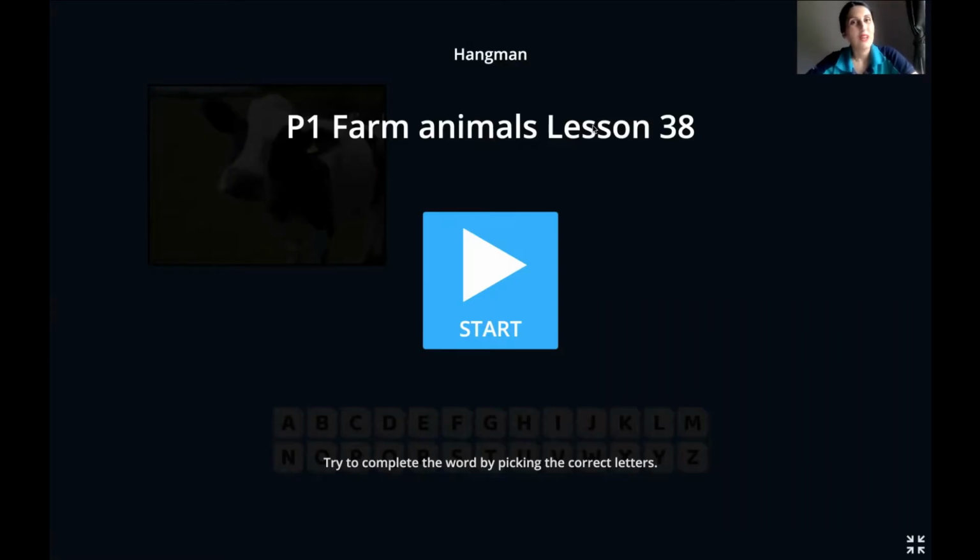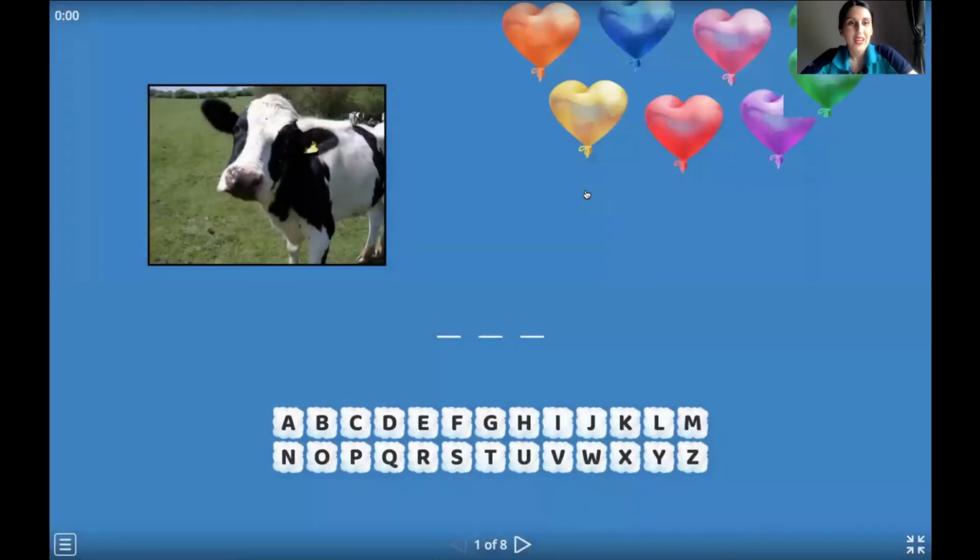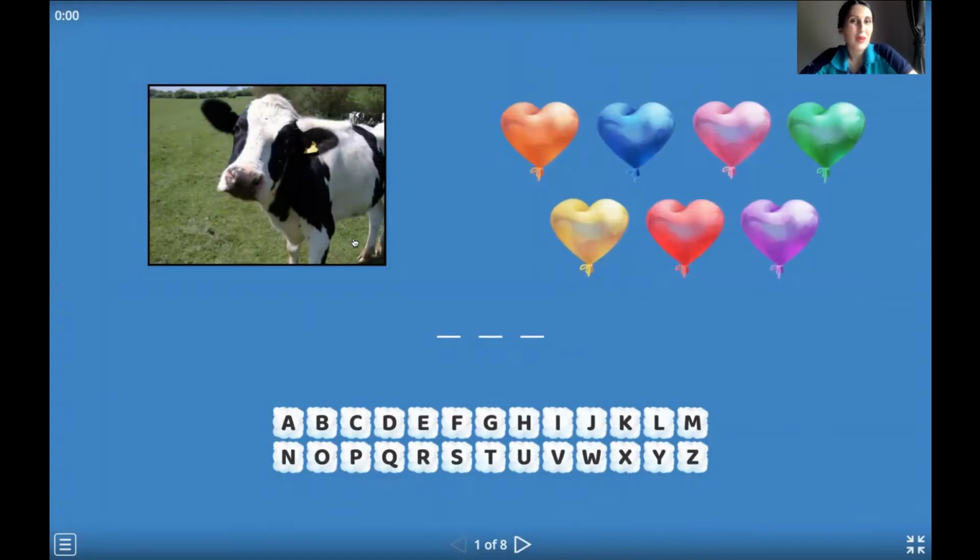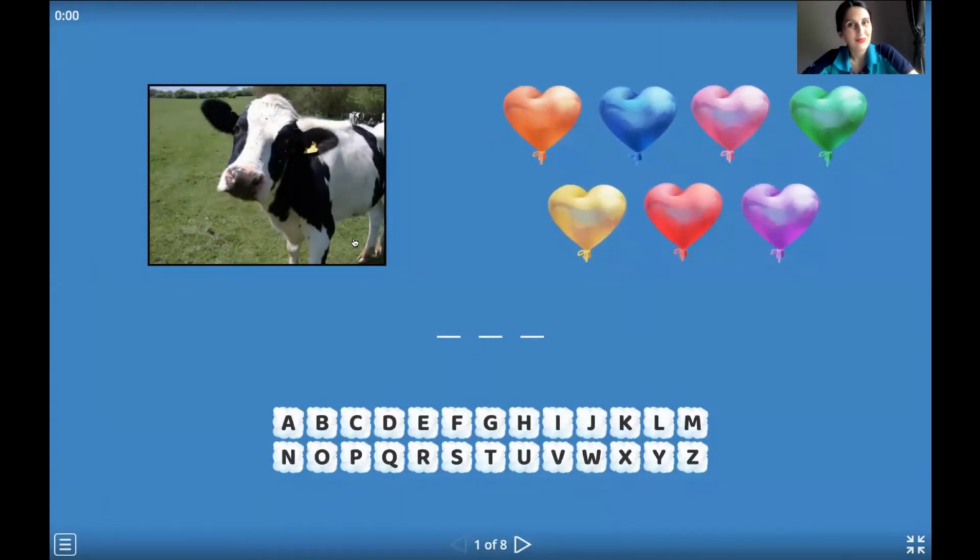So P1, are you ready to play? Good. So the name for our game is hangman. You have to look at the picture and complete the word by picking the correct letters. Let's try. So click start. You can see a picture. Do you remember what this is, P1? And we have the dashes that are equivalent to the number of the letters. So let's count together. 1, 2, 3. We have 3 letters for this word.